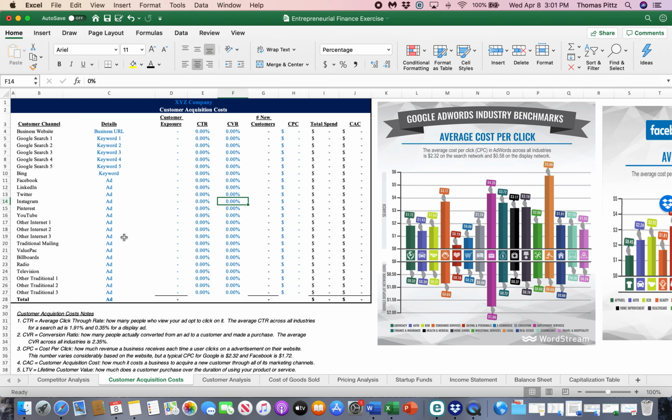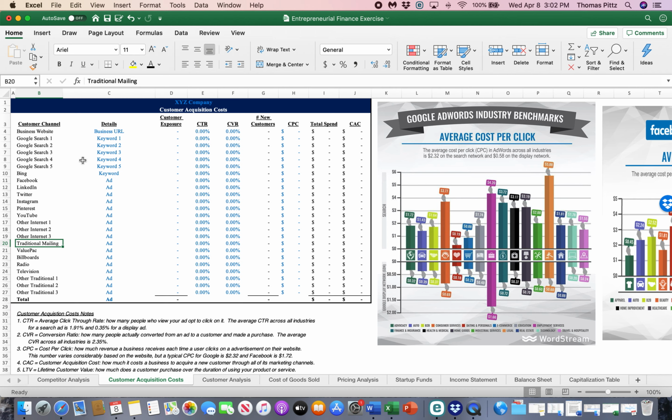And if there's others that you would like to put in, feel free to rename some of these categories that I've clicked on other over here and rename it. If there's other in the internet section, the digital section, put them here. If there's other in traditional advertising, put them down here. But here's the various channels: your own website, Google search terms, Bing, Facebook ads, LinkedIn, Twitter, Instagram, Pinterest, YouTube, you can see, and then more of the traditional advertising approaches, the non-digital approaches, traditional mailing.